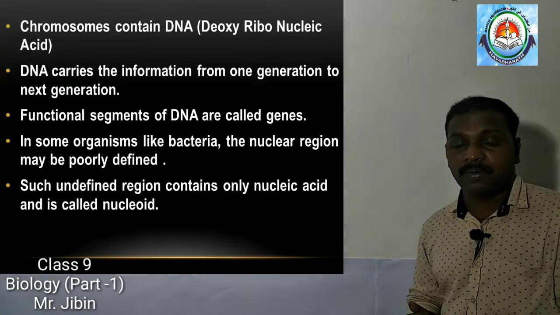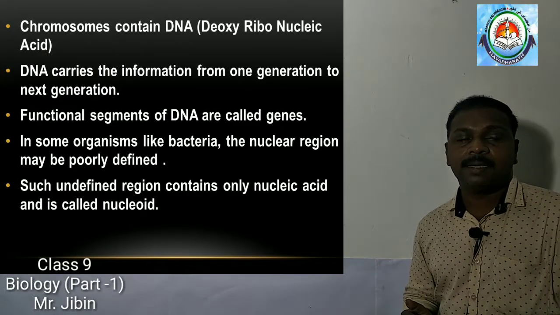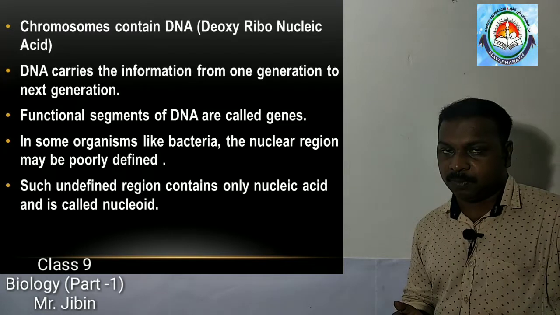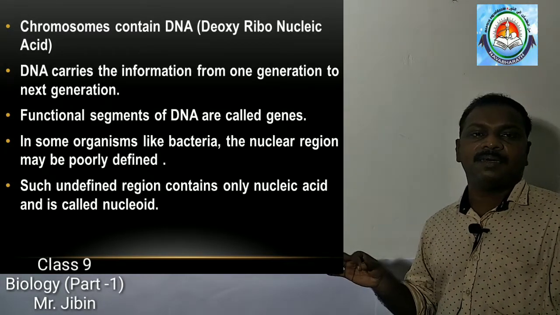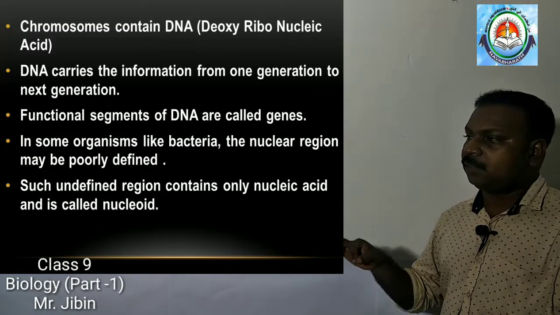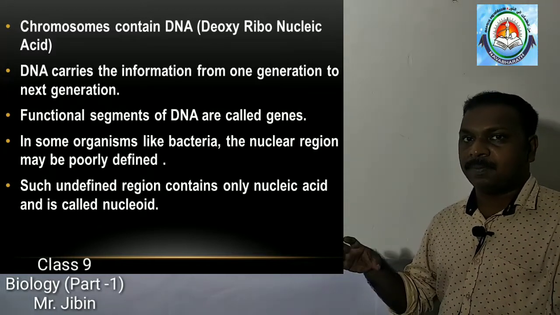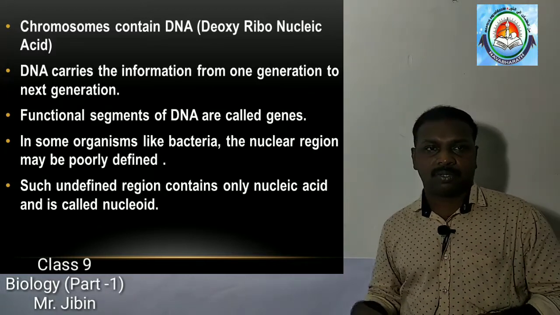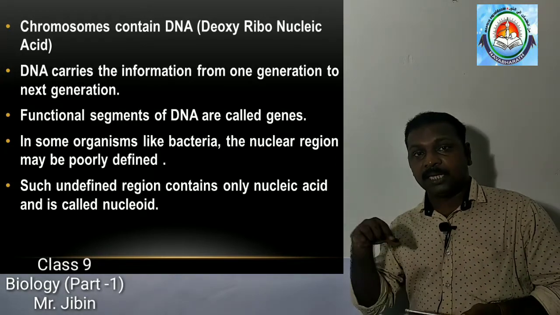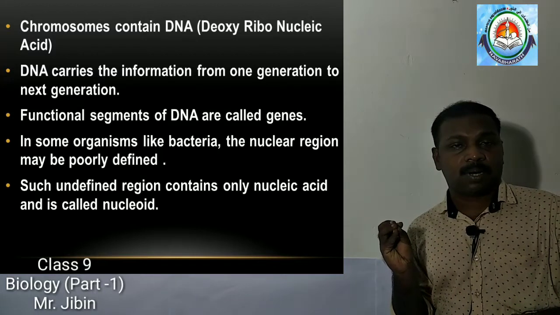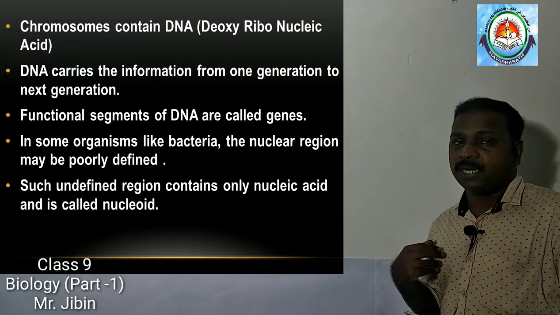What is the meaning of DNA? Deoxyribonucleic acid, which is very important. So each cell has a nucleus containing many thread-like chromosomes, and these chromosomes carry DNA. What is DNA?